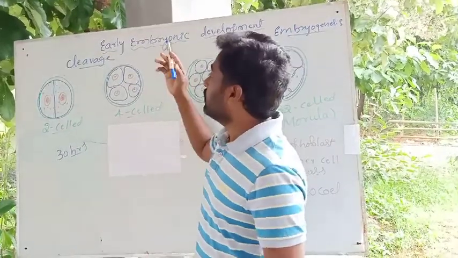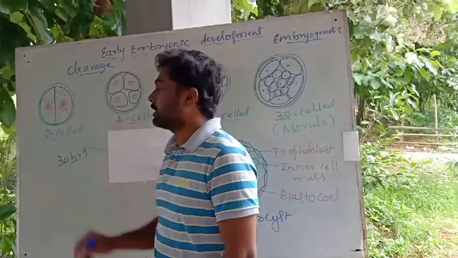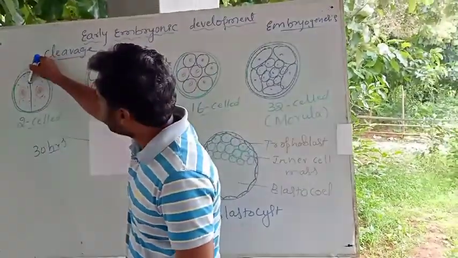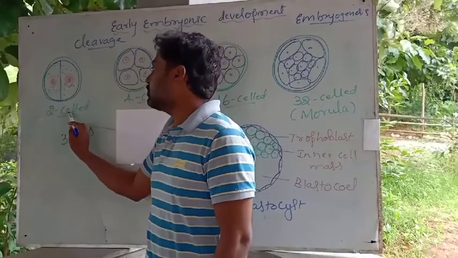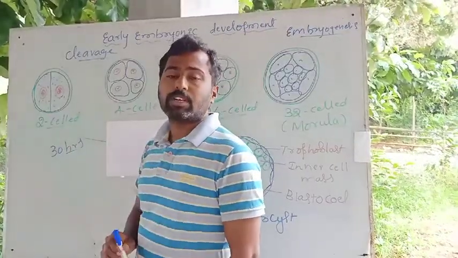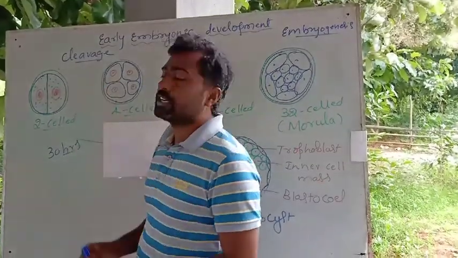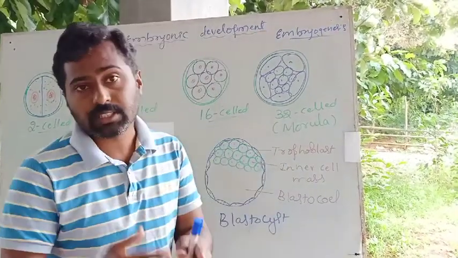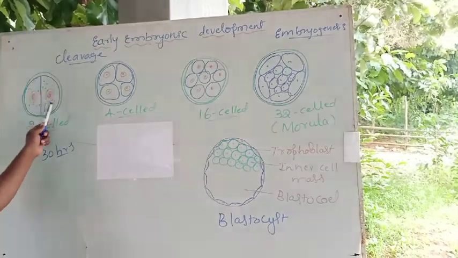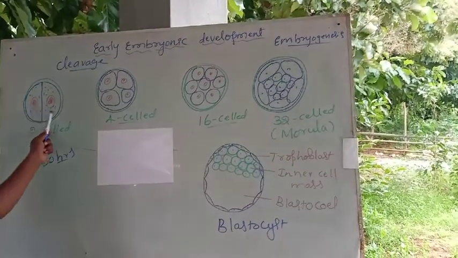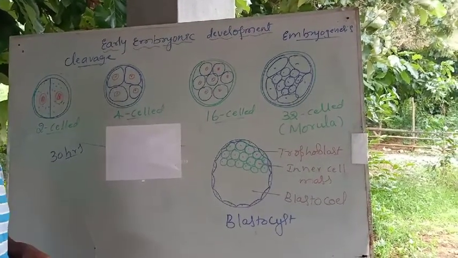The zygote splits first vertically, you can see in the diagram, the vertical division of the zygote that results in the formation of a two-celled embryo. That is what is called a proembryo or early embryo. That process is what is called cleavage. Cleavage is nothing but splitting of the zygote into two identical cells or two equal size cells. That takes place after 30 hours of fertilization.